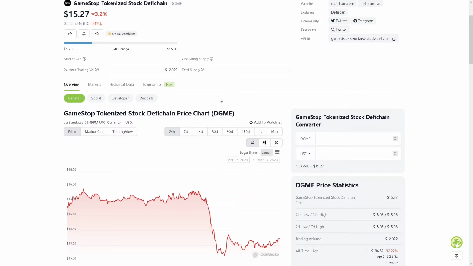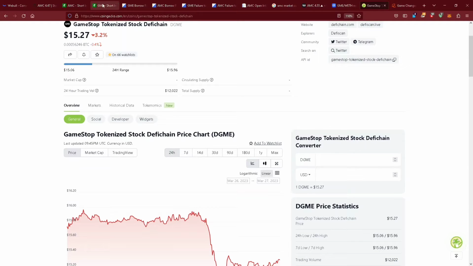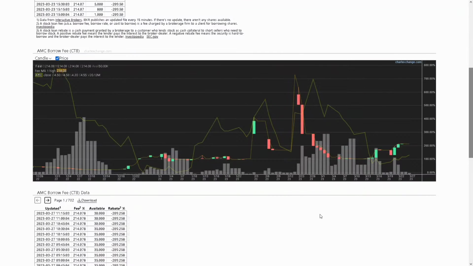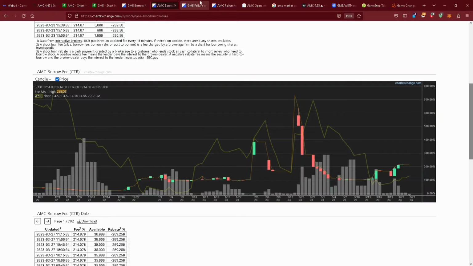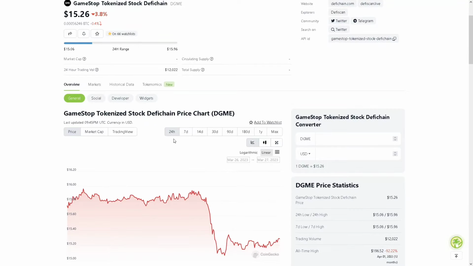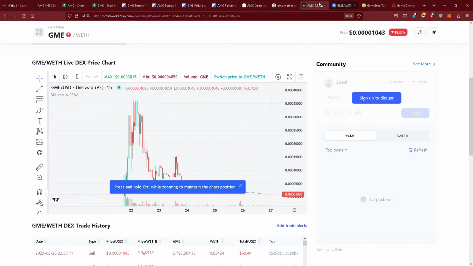Once FTX crashed, we watched AMC's cost to borrow absolutely skyrocket. I did a great video on this showing you how they use FTX tokenized AMC shares to get forced locates for AMC, saying, hey, I'm able to find these shares as collateral, and they use that as collateral for their shorts. I did a great video showing you how they did that. Make sure to check that out. But guys, we found more tokenized stock for GME. This is something that everyone needs to be aware of and keep their eyes open for.